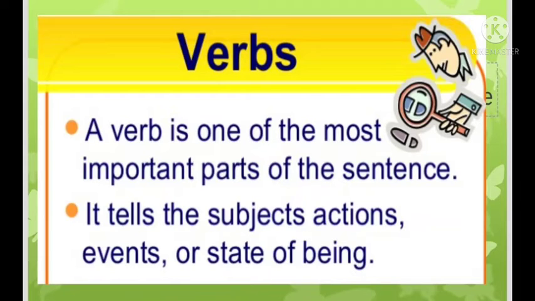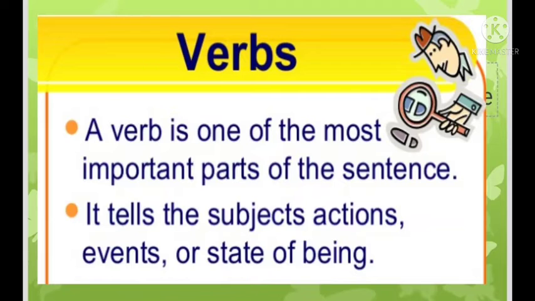My uncle teaches me daily. What does my uncle do? Teaches me. So here the verb teaches is telling the routine of my uncle. What is my uncle doing daily? He is teaching me. So if we remove teaching from here and say my uncle daily, the sentence will be incomplete because we won't be able to know what the uncle is doing.